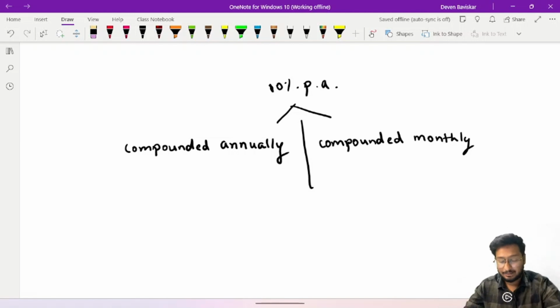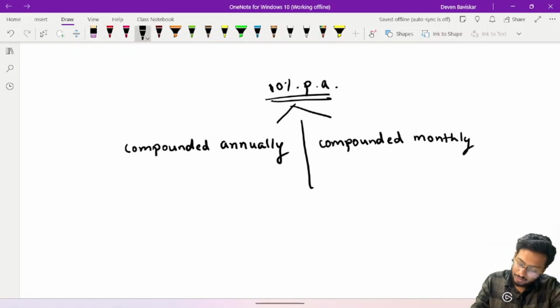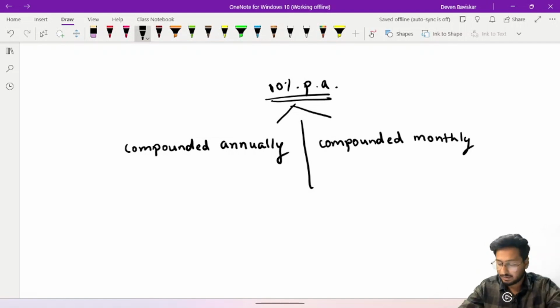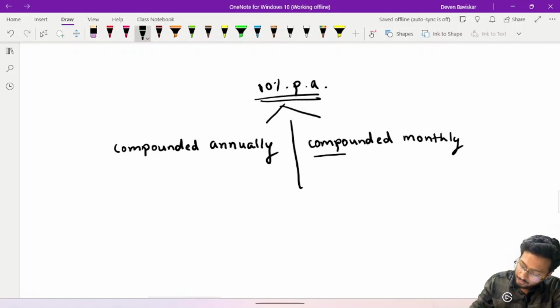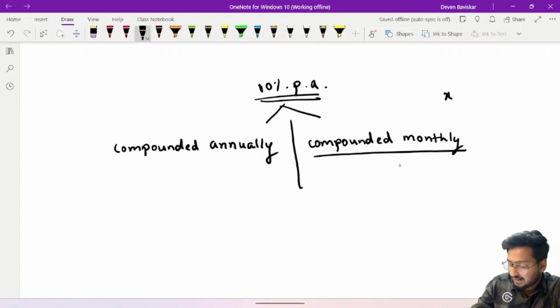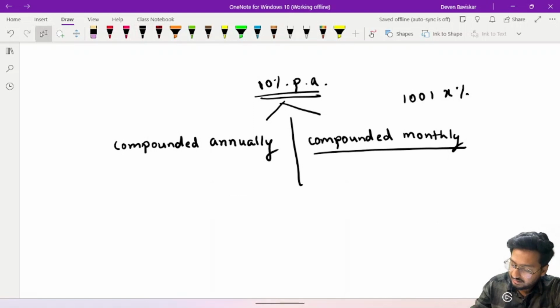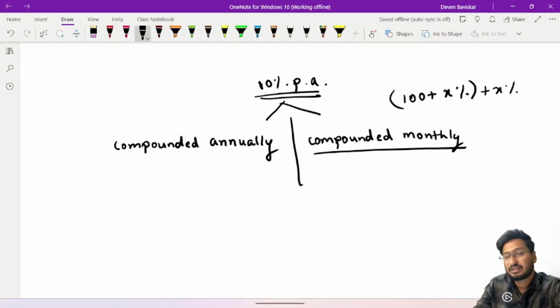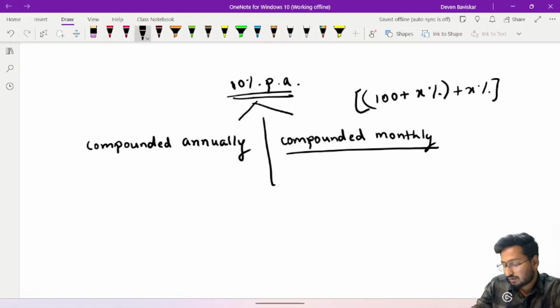Now let's understand something. This is very important. Just pay attention to this. Suppose in the question you have been told that the interest rate is 10% per annum, and that the compounding of the interest rate is monthly. So for a month, let's say X% interest rate is there. Upon the value of 100, this X% will be added. Then on the whole amount, this X% of the second month will be added. Then on the whole amount, this X% of the third month will be added. So this is how monthly compounding goes.